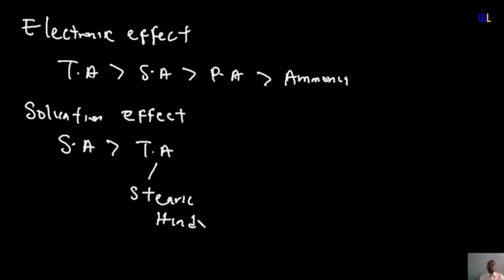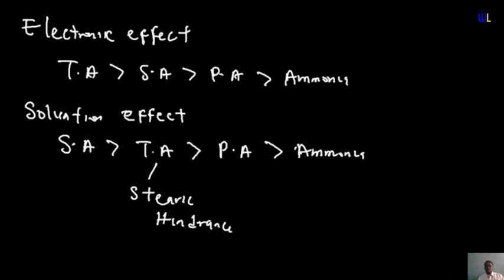Once they are dissolved in water, you find that the tertiary amines will form less stable alkyl ammonium ions than the secondary amines. So secondary amines are more basic than tertiary amines, tertiary amines are more basic than primary amines, and primary amines are more basic than ammonia. And that's basically it about the levels of basicity.